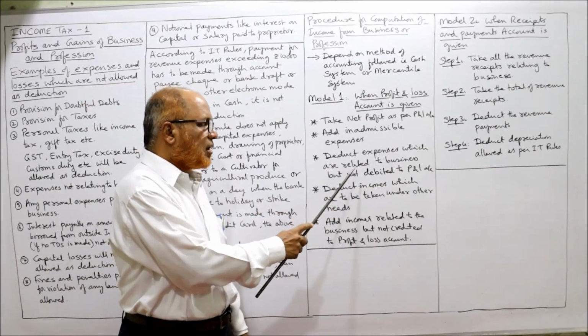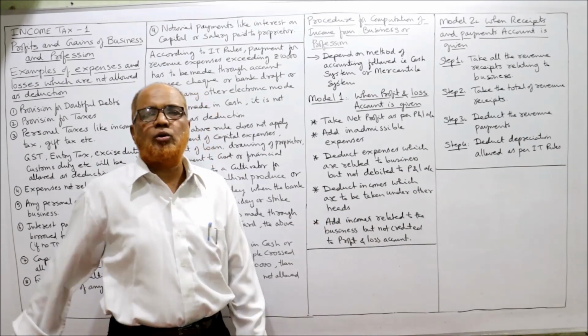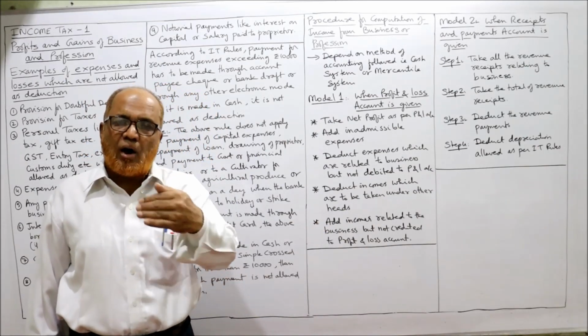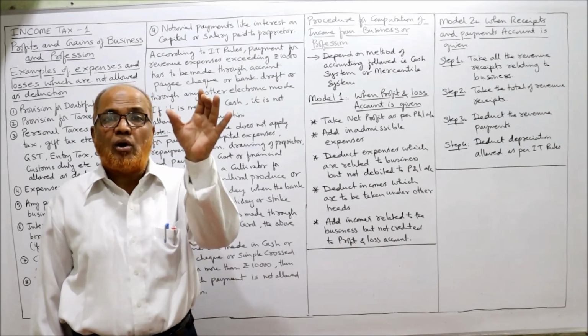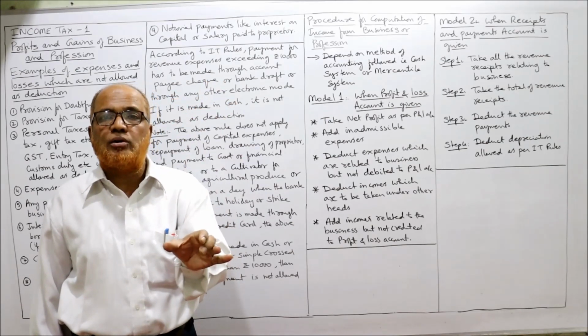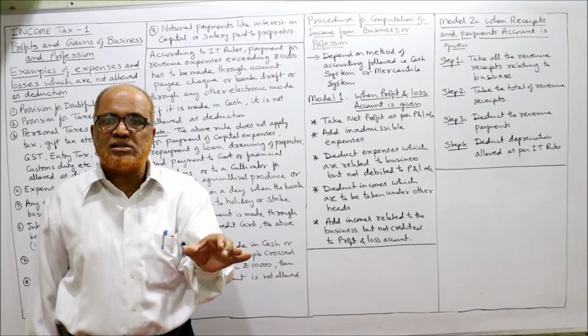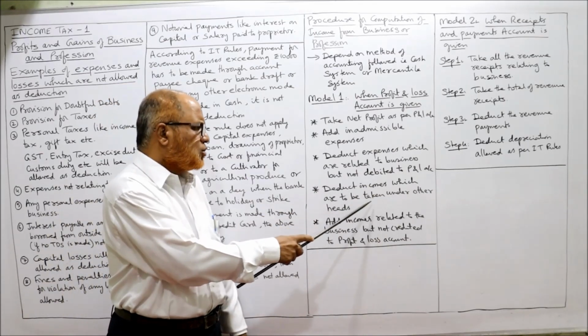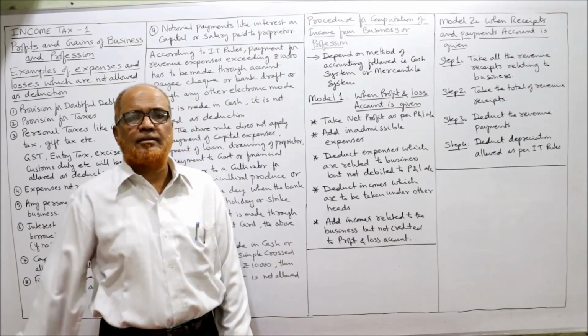Deduct expenses which are related to business but not debited to P&L account. Some expenses may be there which are allowed by Income Tax Act but not debited to profit and loss account. Now we deduct. Then deduct incomes which are to be taken under other heads.